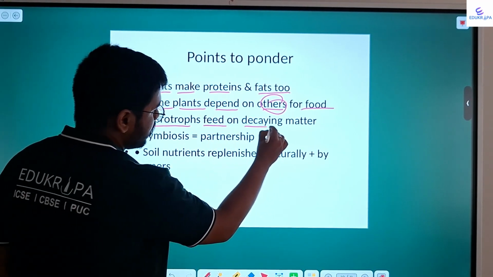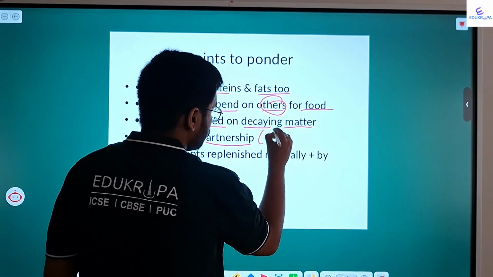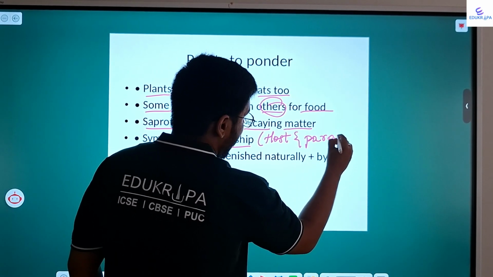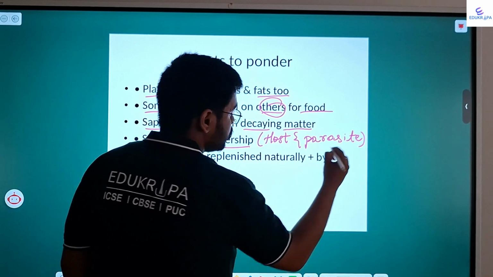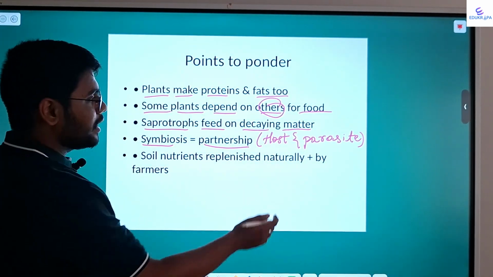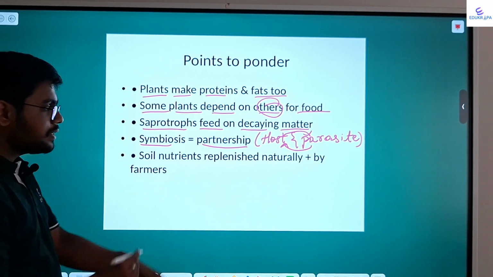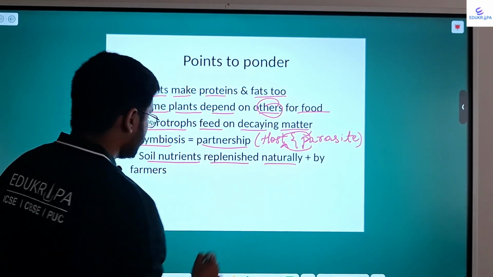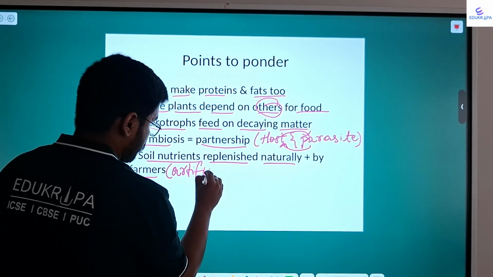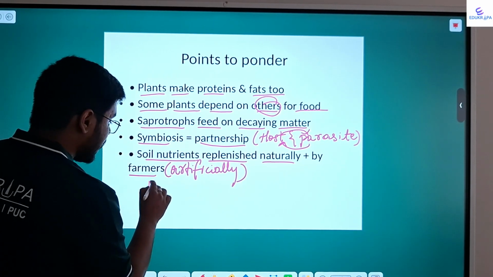Saprotrophs feed on decaying matter. Symbiosis means partnership. As I told you, it includes host and parasite, where parasite depends upon the host for shelter and nutrition. In return, it prepares the food and gives back to the host. Soil's nutrients can be replenished naturally, and also by the farmers artificially, by adding fertilizers, of course.